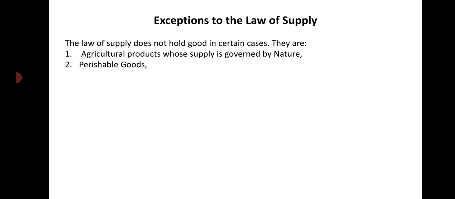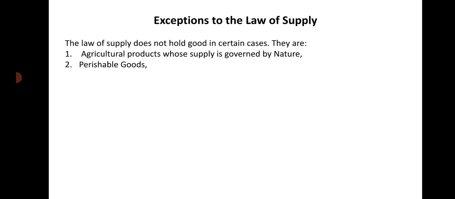Then, number two, perishable goods. In case of perishable goods like milk, vegetable, fish, egg, etc., the law of supply does not hold good. The law of supply does not apply. The producer is bound to supply the total stock of the good with him even at a very low price. Otherwise, they will be destroyed.